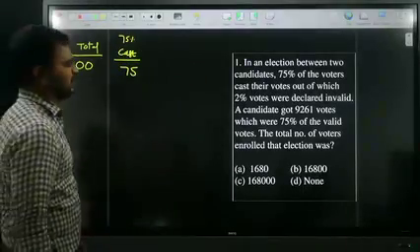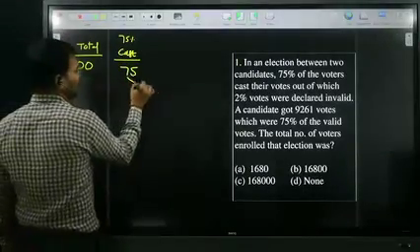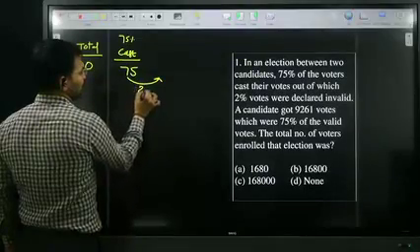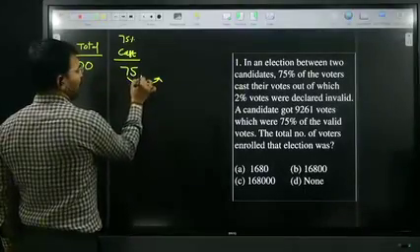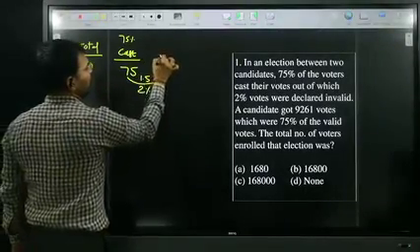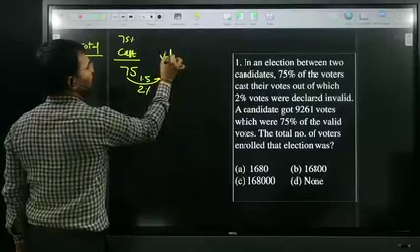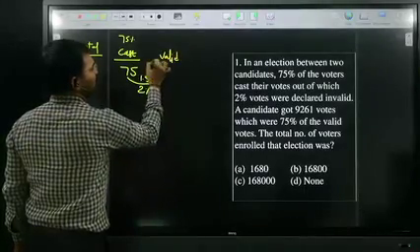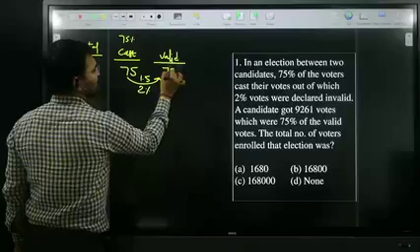Invalid votes are 2%, so 2% of 75 is 1.5. Therefore, valid votes are 73.5.